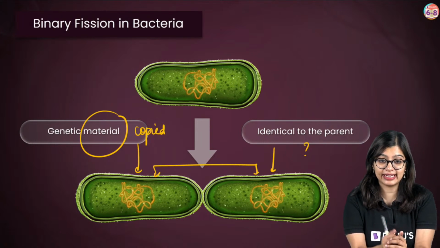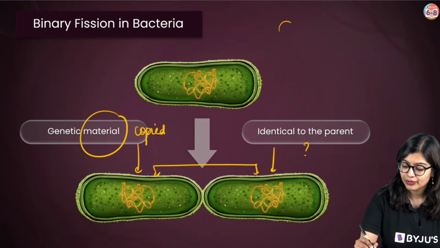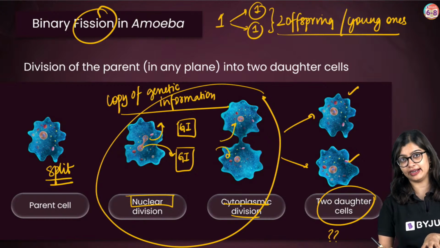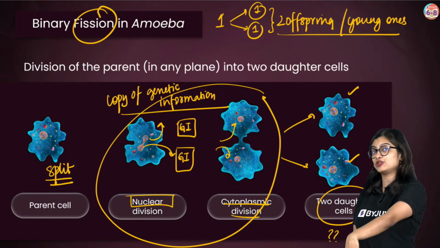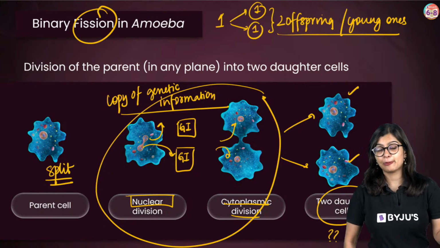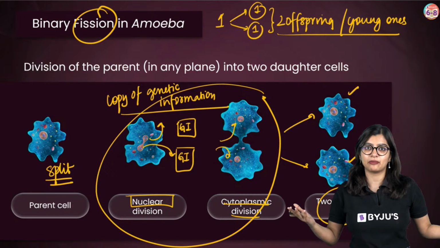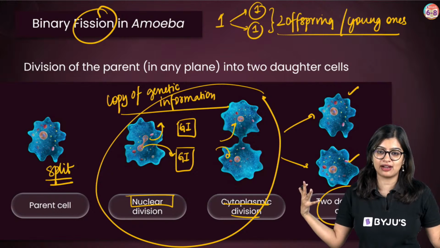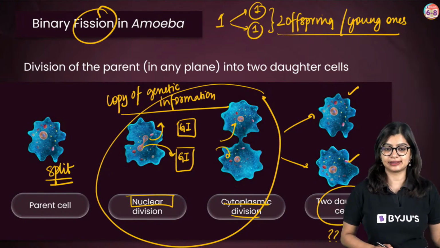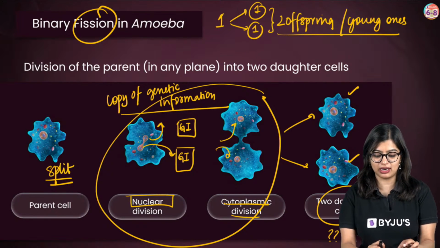Ma'am, is it the parent's death after reproduction in amoeba? See, in the case of amoeba, the mature parent is undergoing changes giving rise to the offspring. So in a way, you can't say it is the parent's death, but rather the amoeba becomes immortal. It's actually never dying. It is just making more and more of itself, but it's never really dying. So that is the answer behind this. Are we clear? Metamorphosis and everything we will learn. Don't worry.